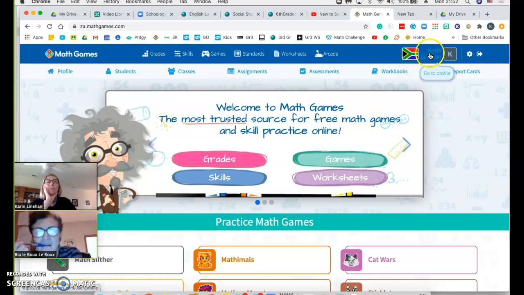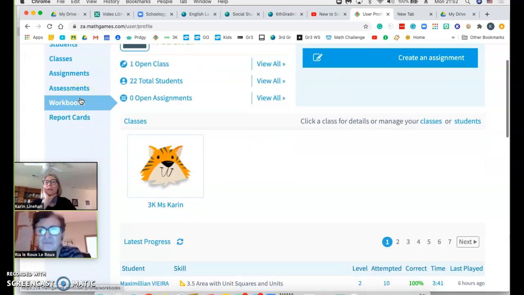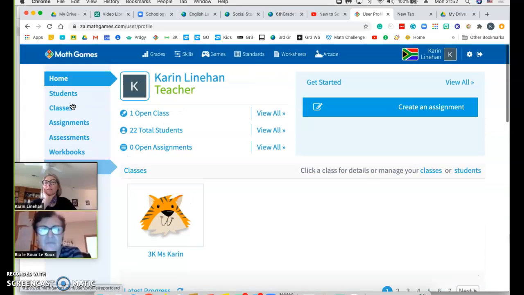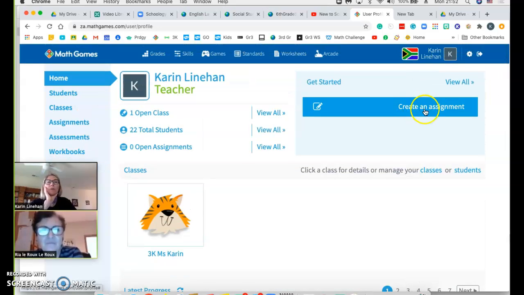Okay, so going back, I logged into Math Games. Before I clicked on my name, I have this toolbar here, and then I have this toolbar here. If I click on my name, it takes me to this account. But you can also see report cards here. So you can just play around with it. And also, this is where you would create an assignment.